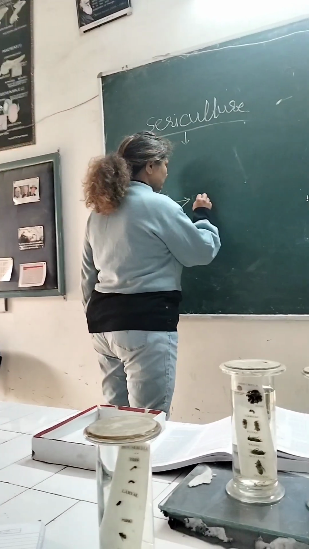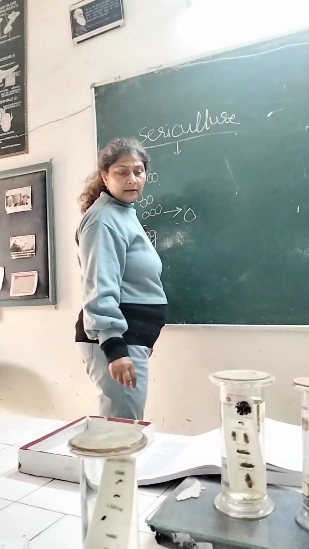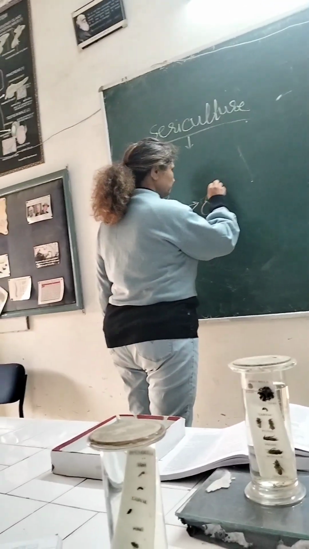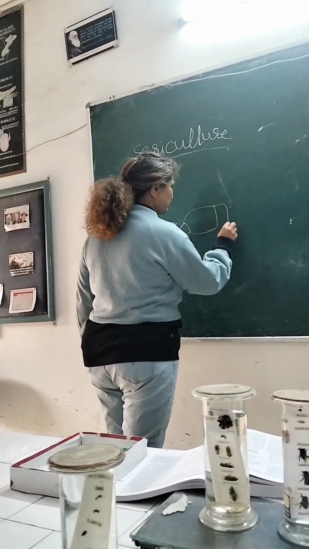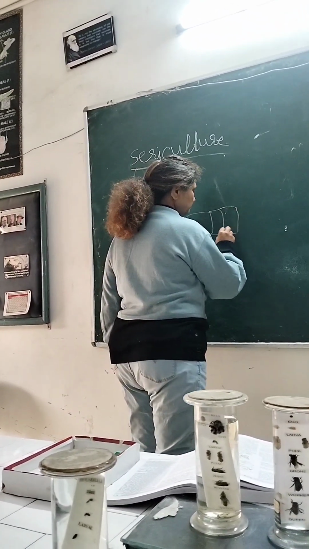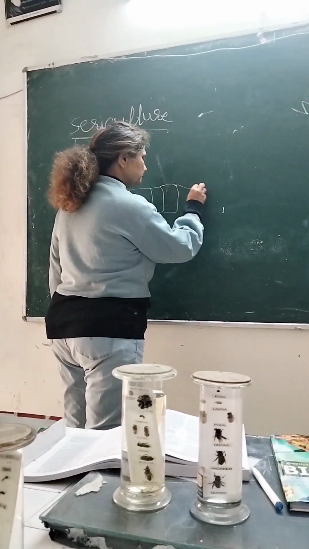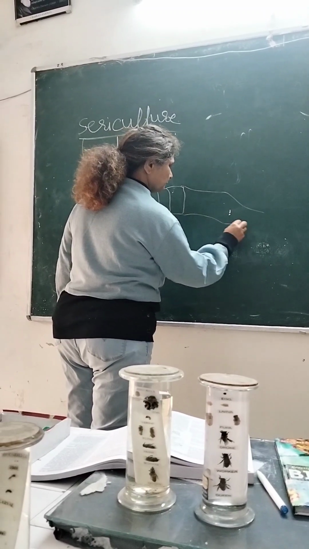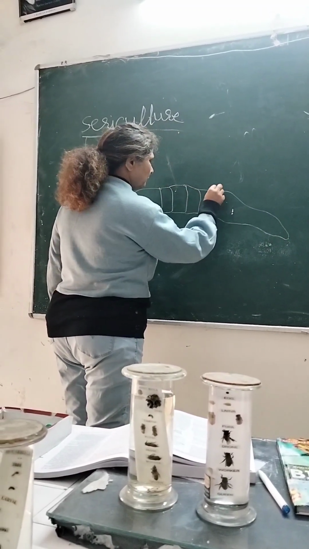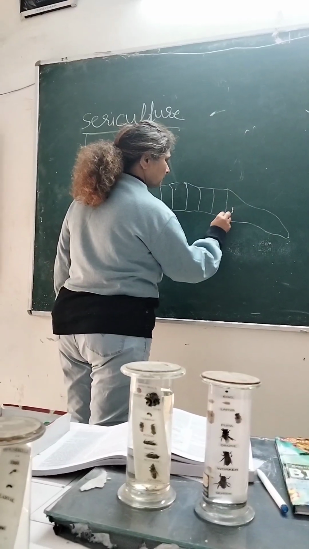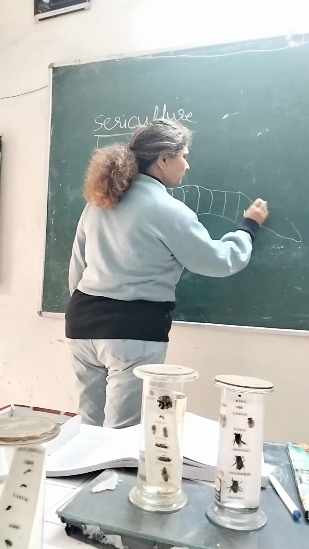Second is the most active stage, that is called the caterpillar. Caterpillars are large in number. They have a segmented body. It has head, thorax, abdomen.